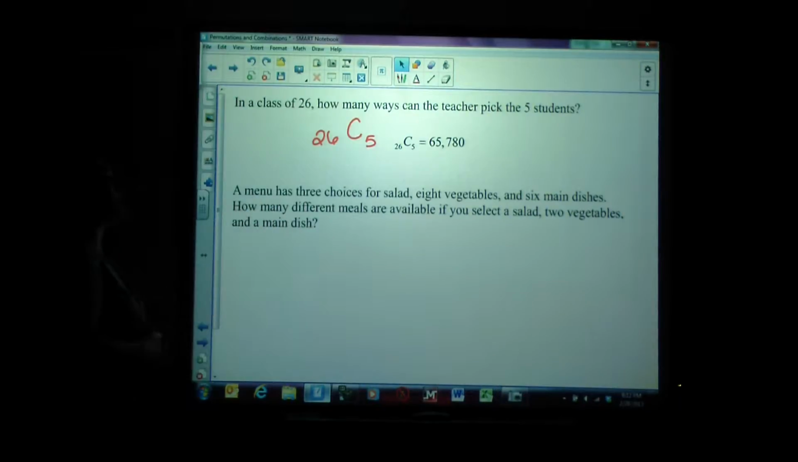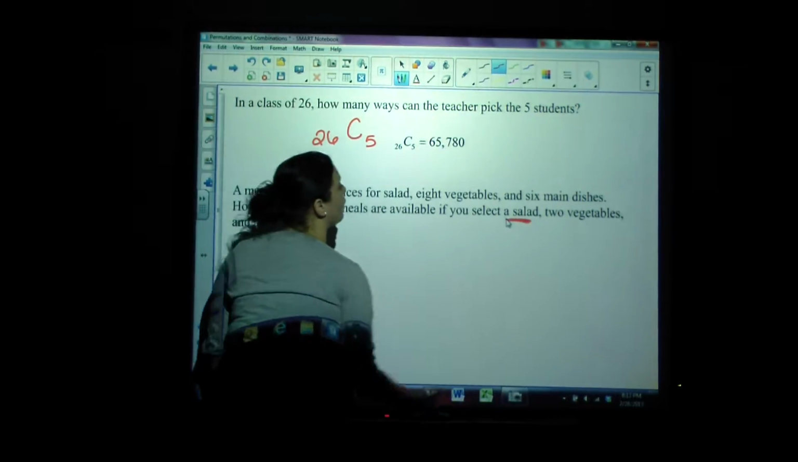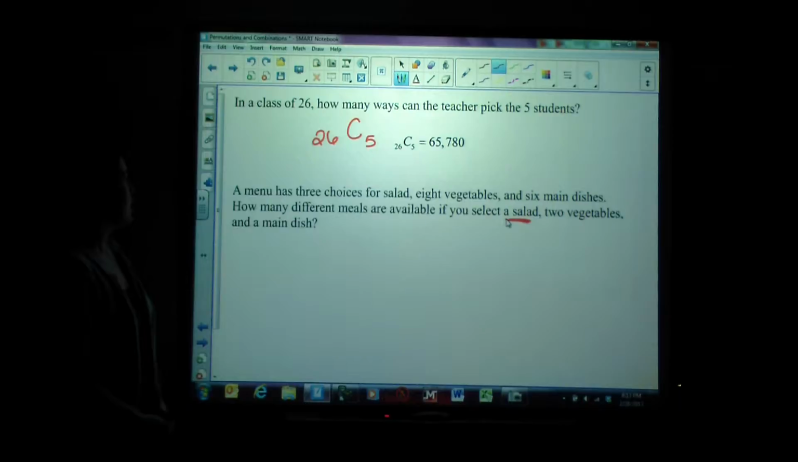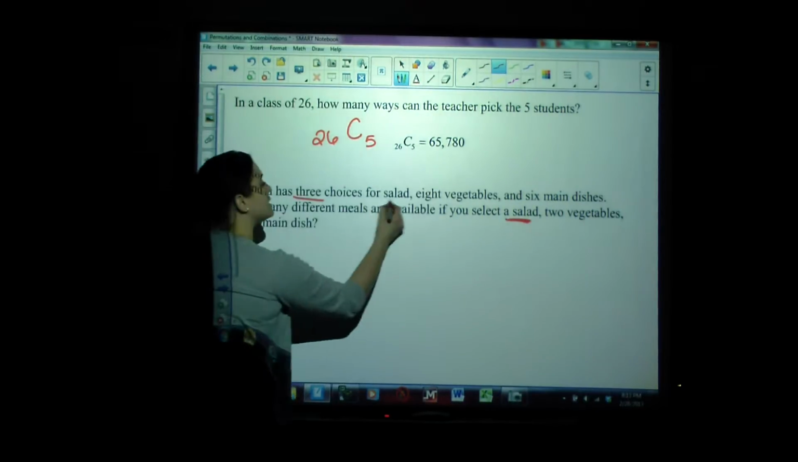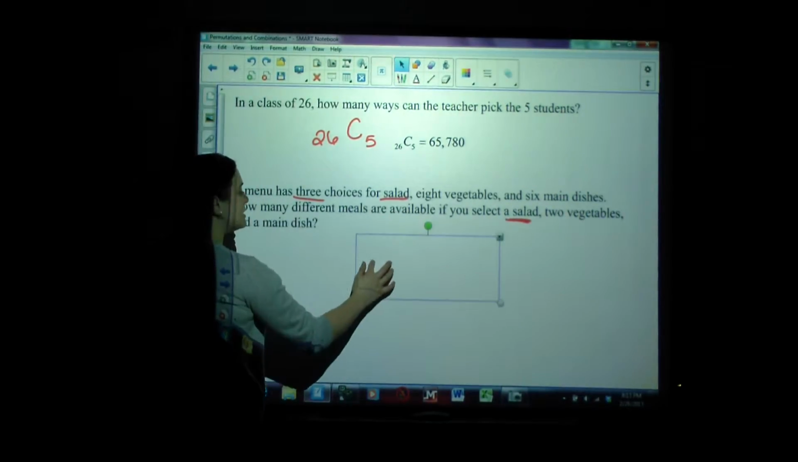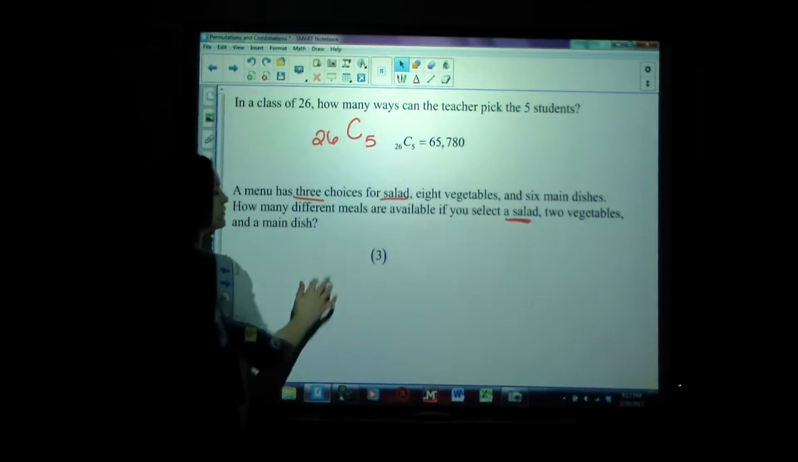Okay, let's try a little bit harder of a question. This one says a menu has 3 choices for a salad, 8 vegetables, and 6 main dishes. How many different meals are available if you can select a salad, 2 vegetables, and a main dish? Okay, let's talk about this. How many ways are there to select a salad, meaning one salad? Well, there are 3 choices for salads, so there are only 3 options for a salad.